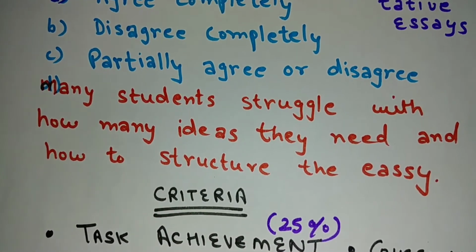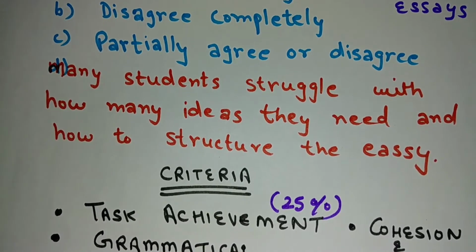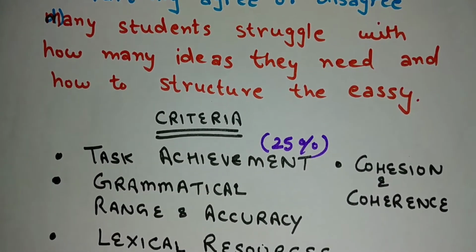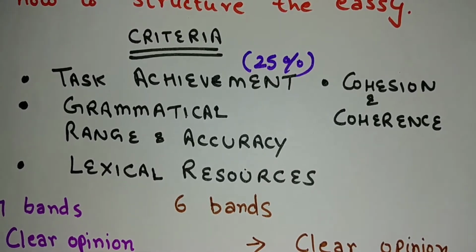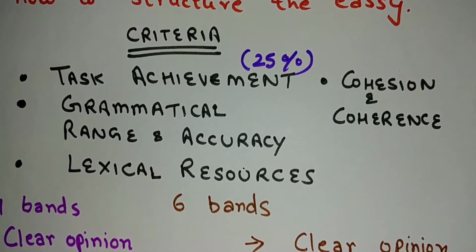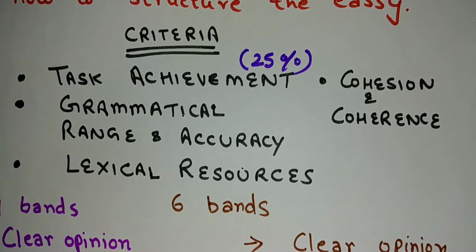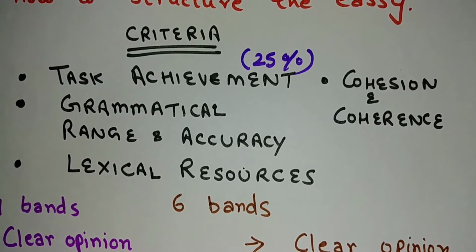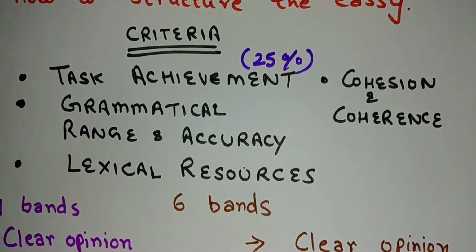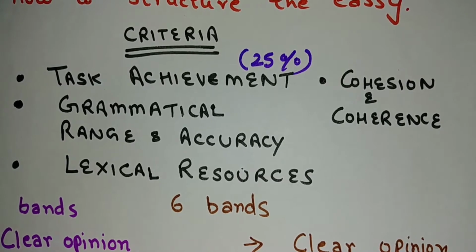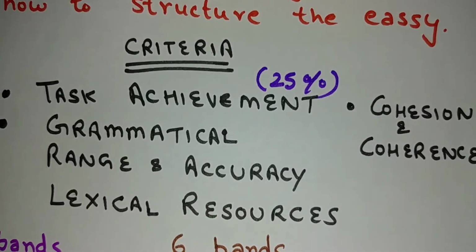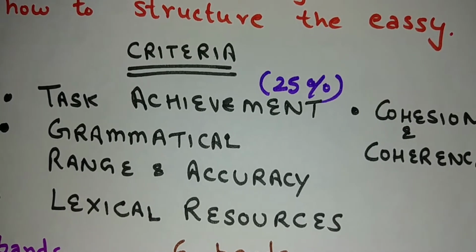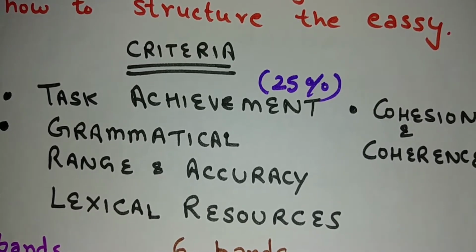So if we talk about the criteria, how your writing is checked, let me clear these things first. There are 4 criteria to assess your writing answer. These are task achievement, cohesion and coherence, grammatical range and accuracy, and lexical resources. Here I am going to talk about the task achievement. Task achievement consists of 25% of your overall writing answer.